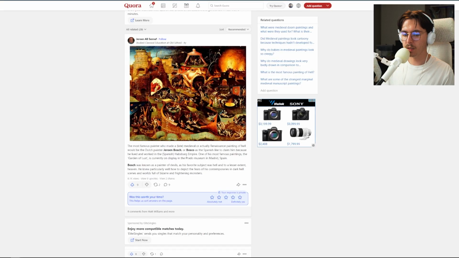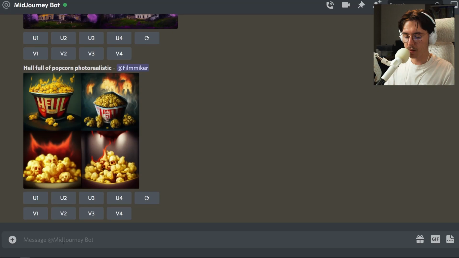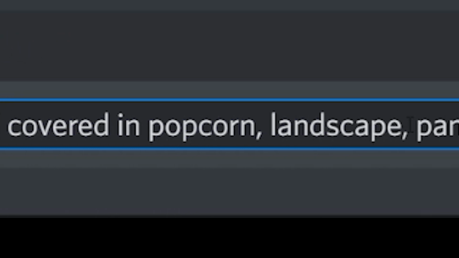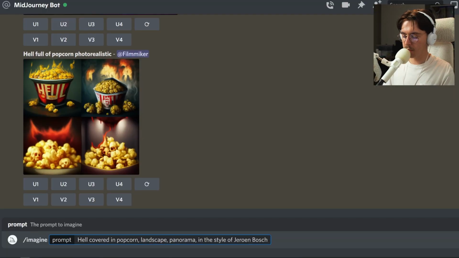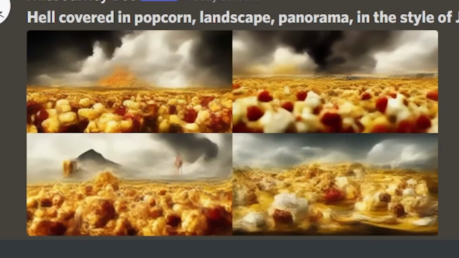Okay, so you know what? We're gonna do it in the style of Jeroen Bosch. Hell covered in popcorn, landscape panorama in the style of this guy who paints scary paintings. Oh, and let's set the aspect ratio to be something cool. Of course, we need that cinematic aspect ratio. All right, this one's going to be interesting. I think giving it something more specific to base it on might help us. Let's see. Oh, it's coming together.